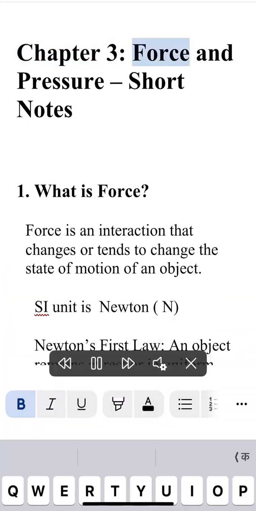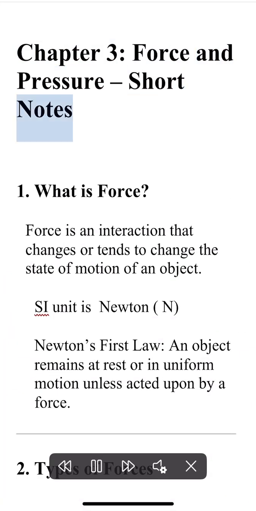Chapter 3, Force and Pressure Short Notes. 1. What is force? Force is an interaction that changes or tends to change the state of motion of an object. SI unit is Newton, N. Newton's first law: an object remains at rest or in uniform motion unless acted upon by a force.